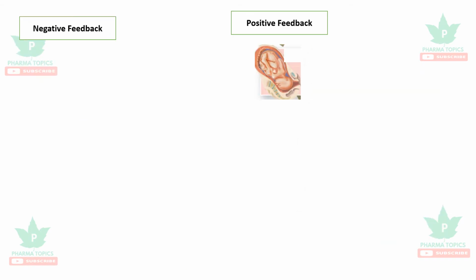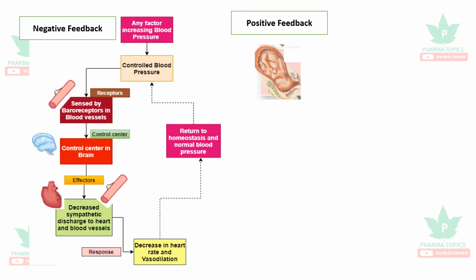The next is to know what are the feedbacks which are present in the human system to maintain homeostasis. They are negative feedback and positive feedback. Negative feedback, let us see an example. Any factor which increases the blood pressure disturbs the homeostasis of normal blood pressure. All the feedbacks will have three components: receptor, control center, and effector.